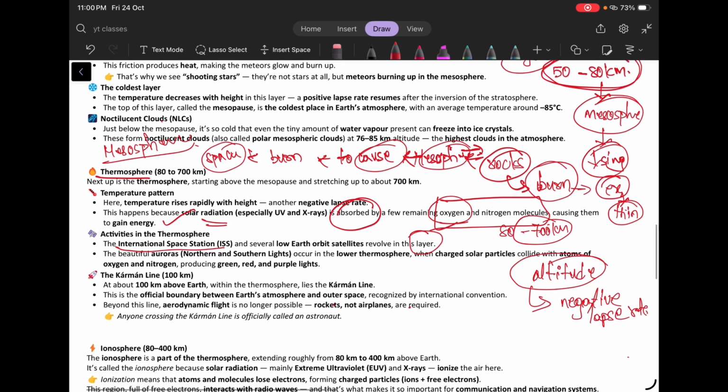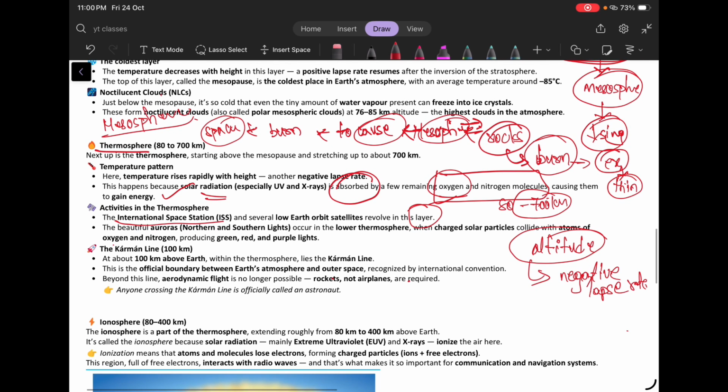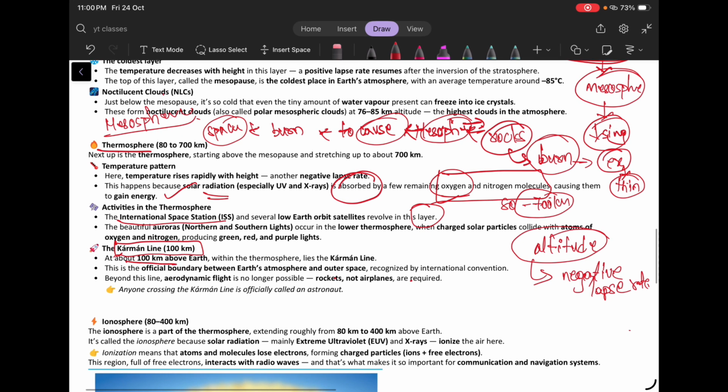Okay, and there is a line specifically called the Karman line. What is this Karman line? Above 100 kilometers from the earth, within the thermosphere only, because the thermosphere is present in the 80 to 700 kilometers range, right? So at about 100 kilometers above earth, within this thermosphere only, the Karman line is present. What is this Karman line?